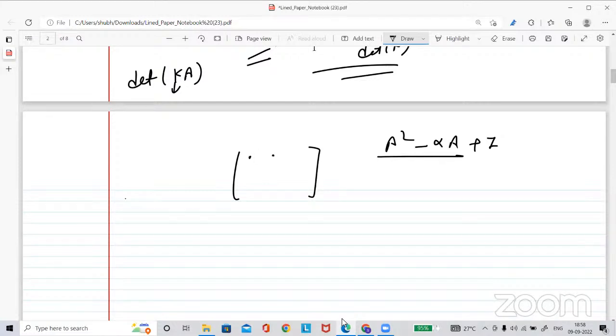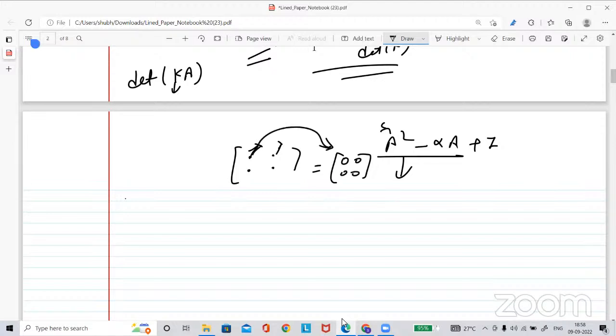This is only of order 2, so you will get this. The first entry will contain the sum, as you can see, of the added entries. And this is exactly equal to the 0 matrix. So you will get a simple equation, and from there you can get alpha. That's the idea. Are you getting it? Okay, sir. So try yourself. Otherwise, there is a tutorial on that, which gives the idea of how to solve it.